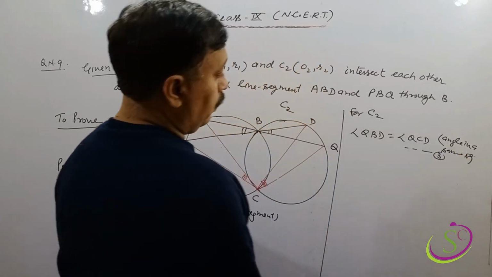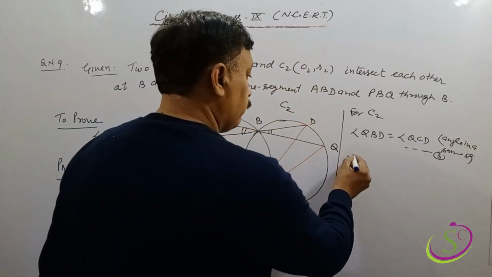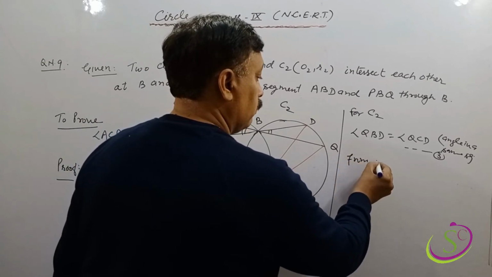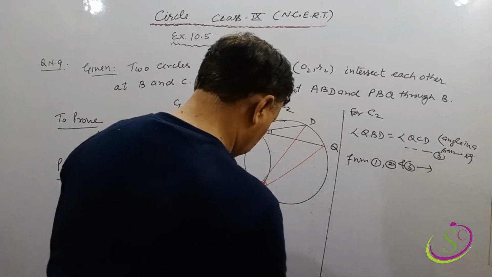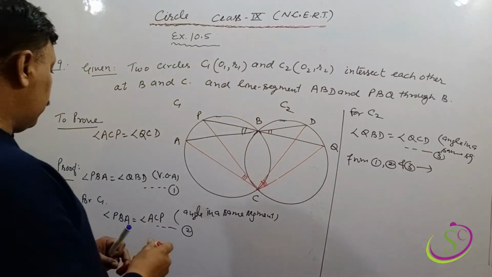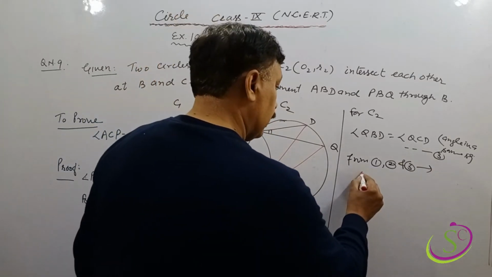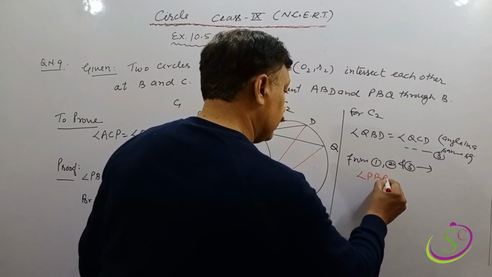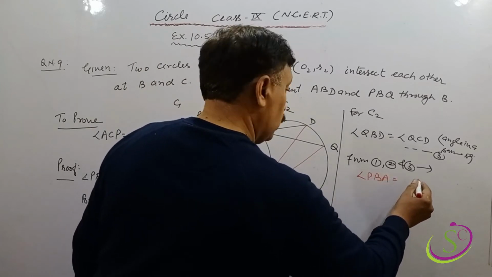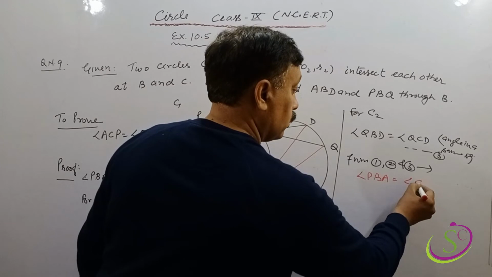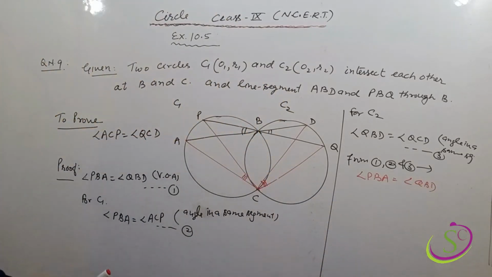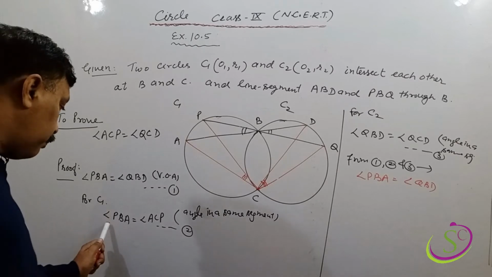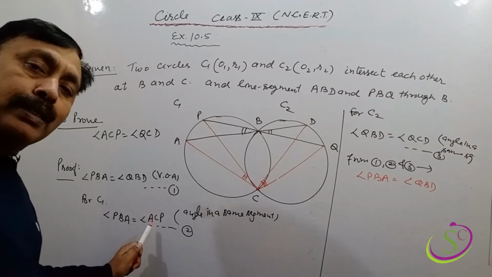Okay, so from 1, 2 and 3, look, statement 1 is angle PBA equal to angle QBD. Okay, dear. Statement 2 is saying that angle PBA equal to angle ACP.